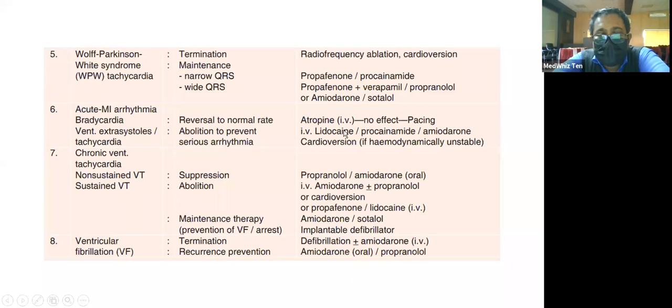As you saw, the class 1A drugs are pro-arrhythmogenic in nature, and can increase the risk of arrhythmias. Apart from that, in case of ventricular fibrillation, you can go with defibrillation, and drug therapy will include amiodarone IV or oral along with propranolol.